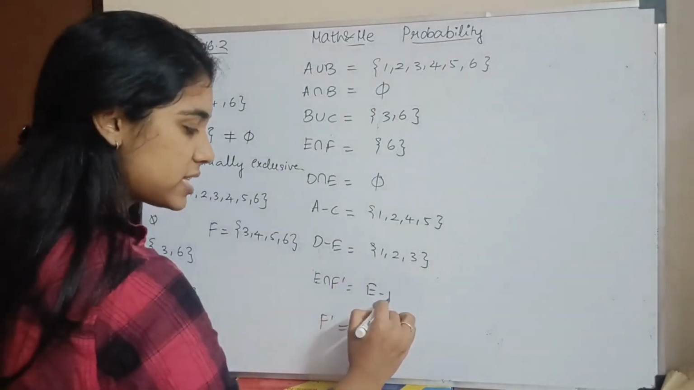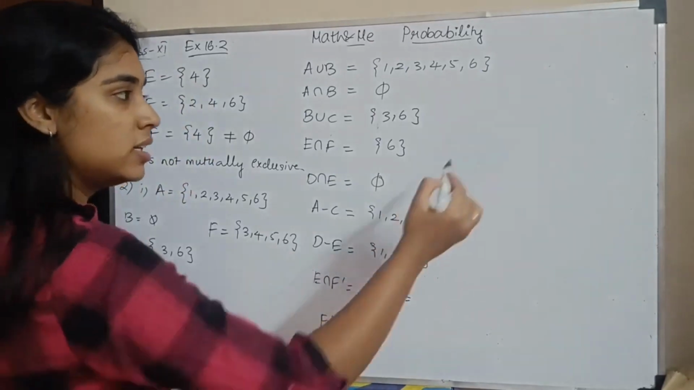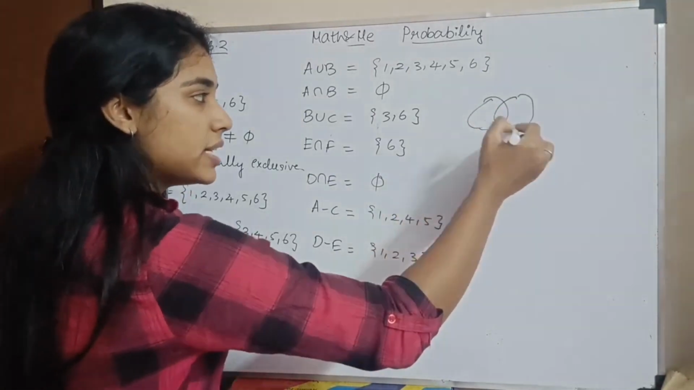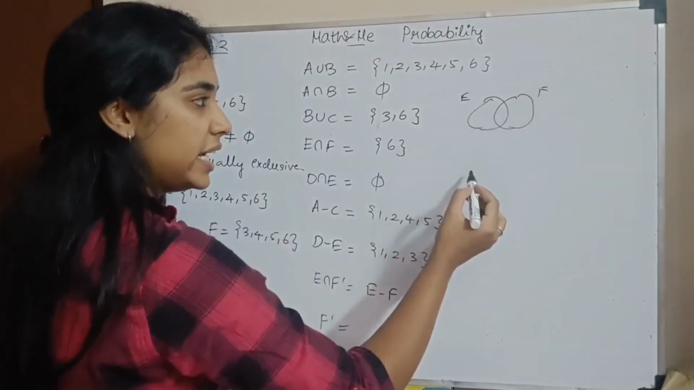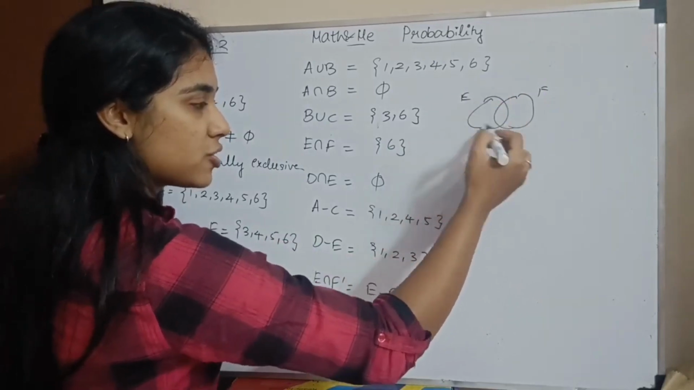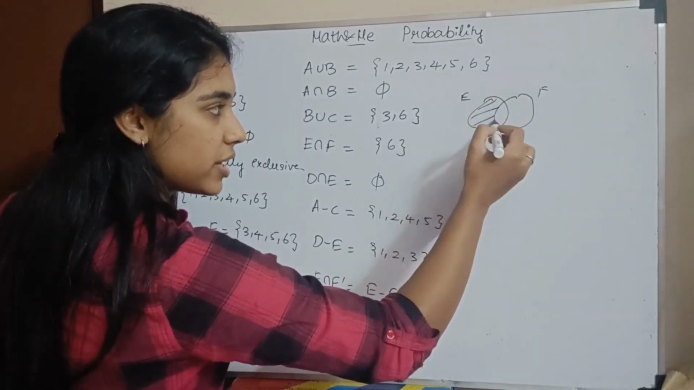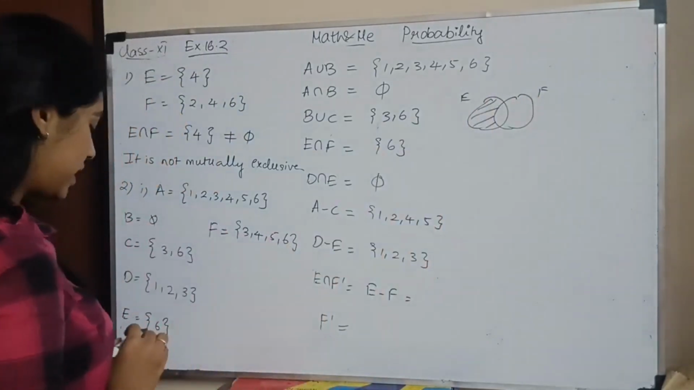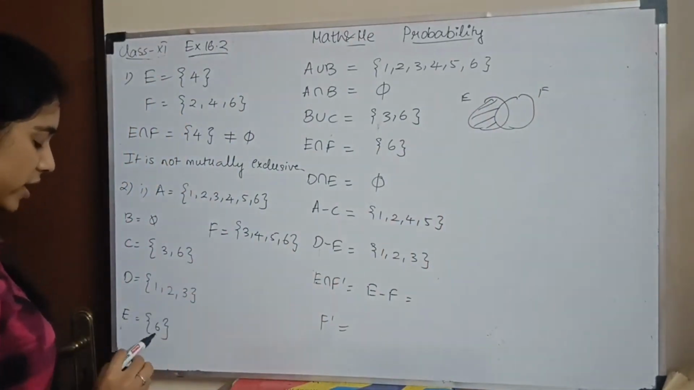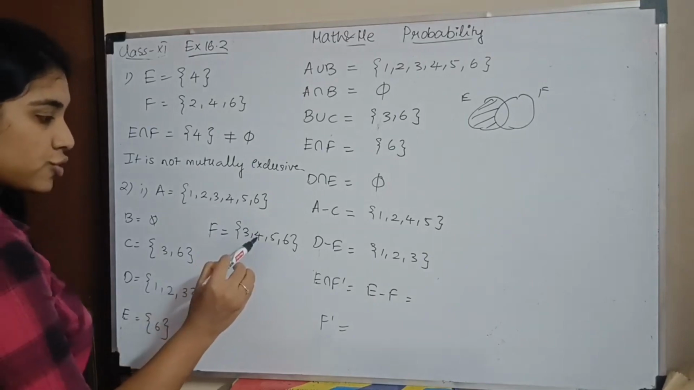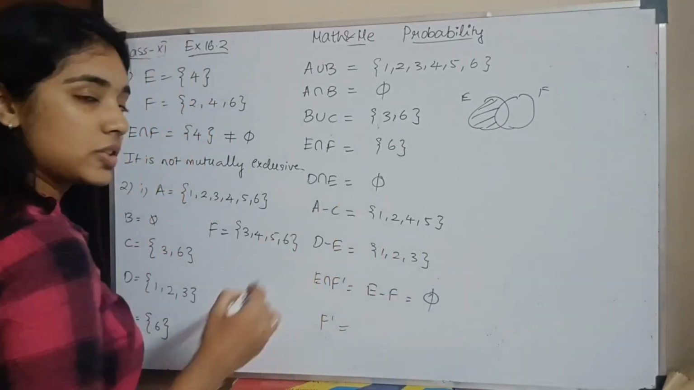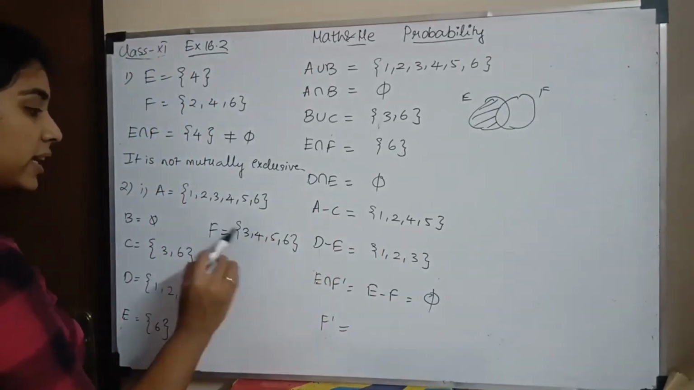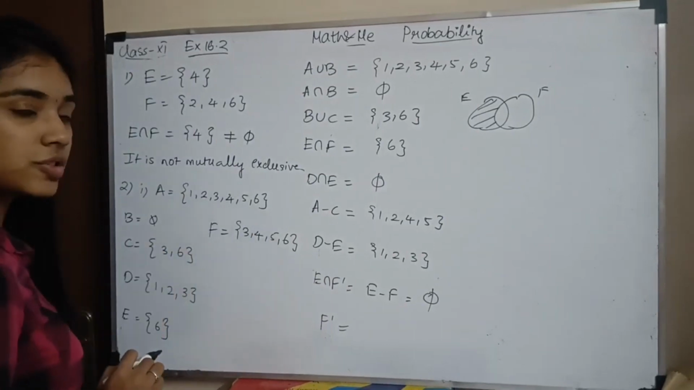This can also be written as E minus F. Here, you have a Venn diagram. This is E, F. E intersection F dash. F dash means this whole outside region. E intersection F dash will be this part. So it will be E minus F, not including F. E minus F, you can write 6, and which is not possible here, because 6 is already in F, so you cannot write it. So it is a null set.